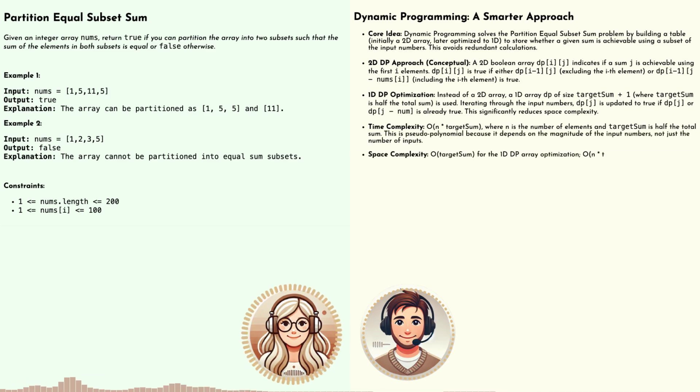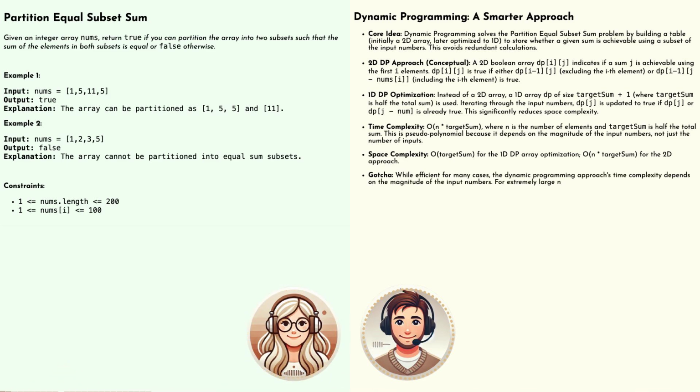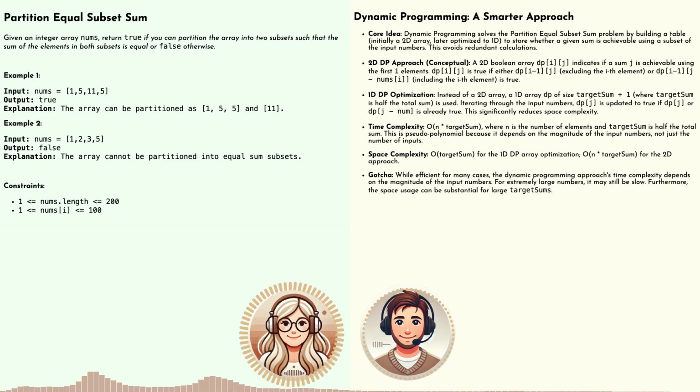Exactly. The number of possible combinations explodes exponentially as the array grows. This is where the concept of time complexity comes in. Brute force has a time complexity of O(2^n), where n is the number of elements in the array. So the bigger the array, the more impractical brute force becomes. It's like trying every single route on a map to find the shortest path. You might get there, but it's not efficient. That's why we need smarter algorithms.